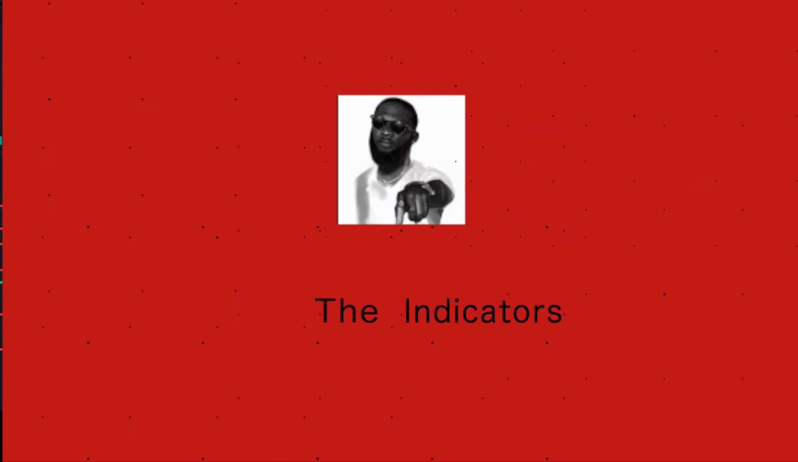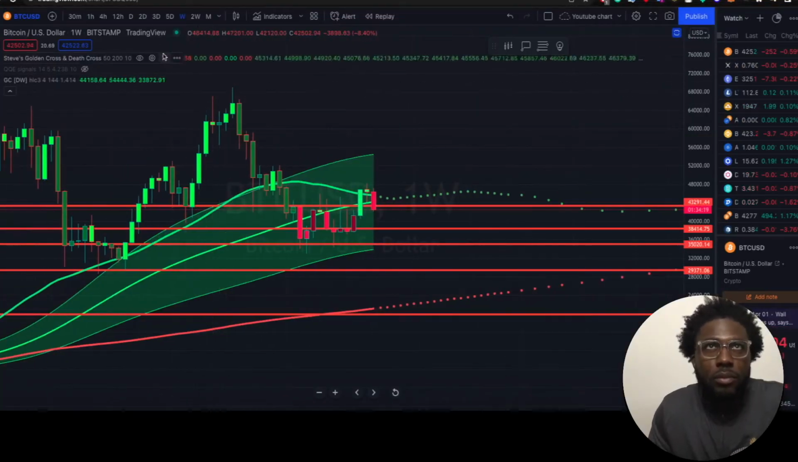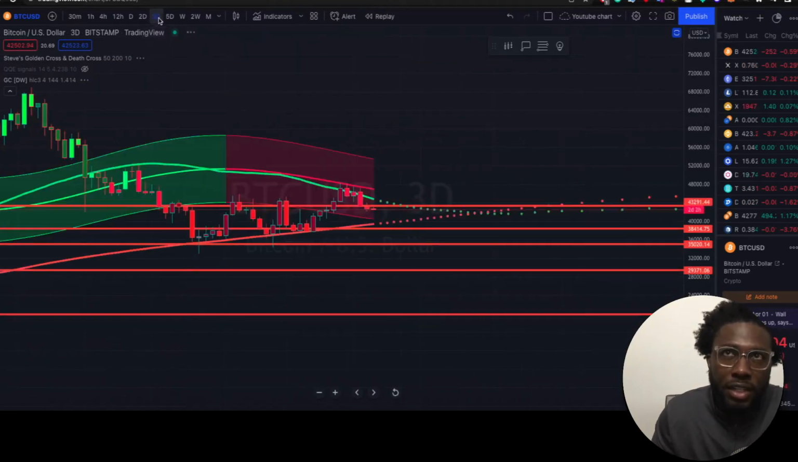Now it's time for the indicators. So the indicator I'm going to use today is the Gaussian channel. And we're going to look at the Gaussian channel on the 3-day chart.